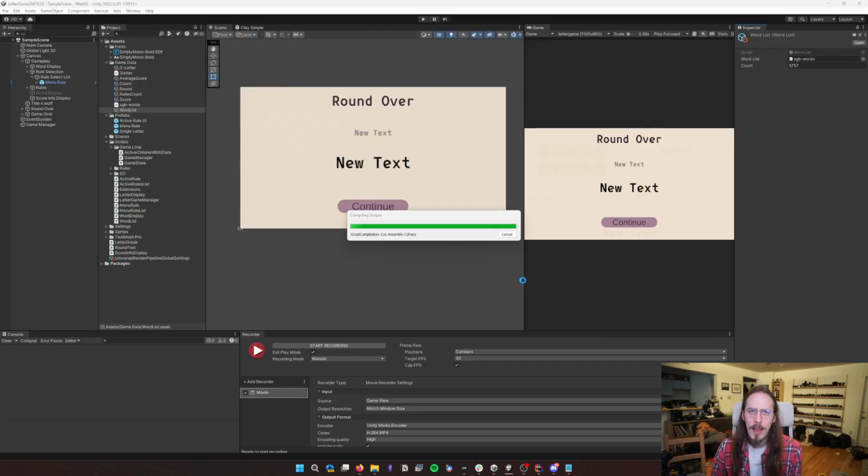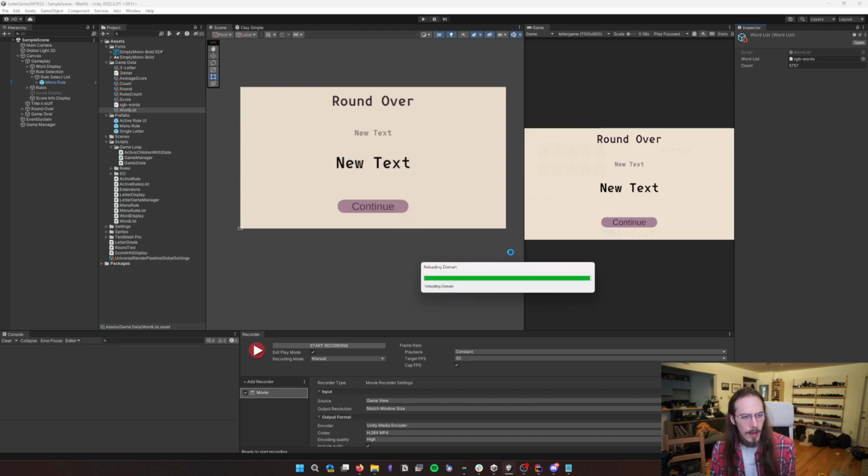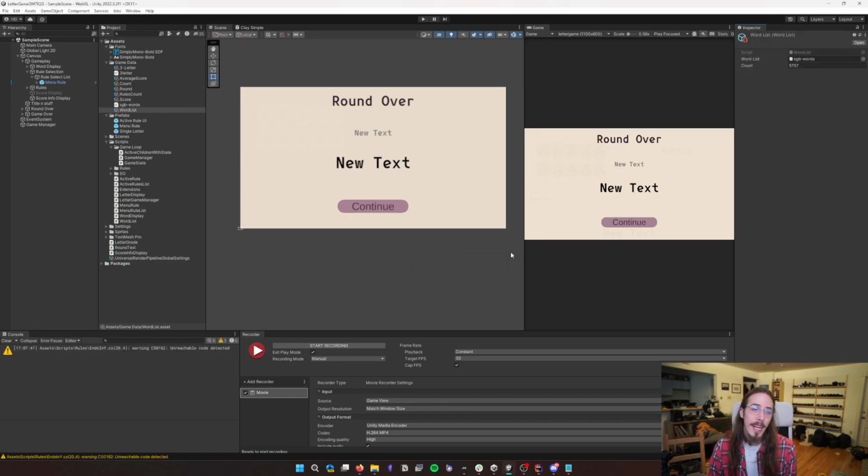The last little call out of this project in terms of interesting positive takeaways is one thing I made sure I did was separate all of the data of the game from all of the user interface, because UI for me is very annoying. I really don't enjoy doing UI. So as much as possible, I try to have my game work without touching the UI.